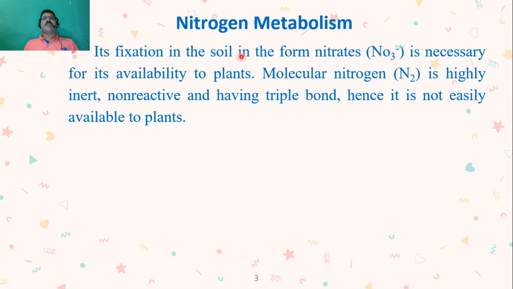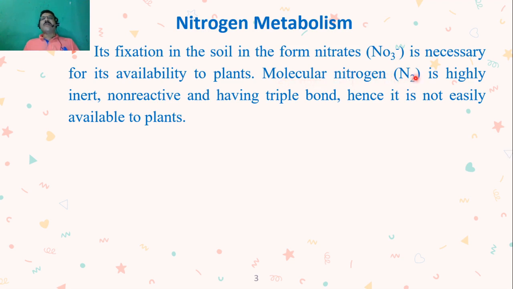Its fixation in the soil in the form of nitrates, that is NO3 minus, is necessary for its availability to plants. Molecular nitrogen, N2, is highly inert or non-reactive, having a triple bond, hence it is not easily available for plants. So what is the solution?